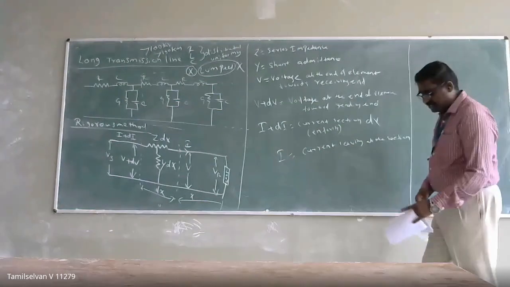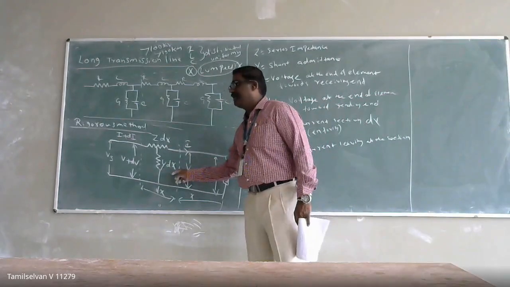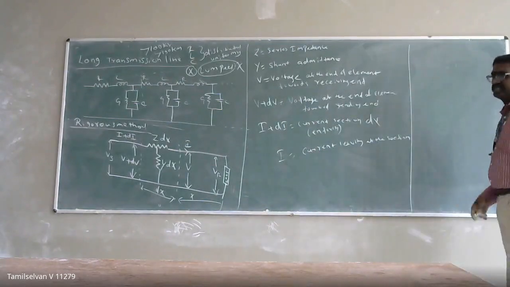So for this small section, I can write what will be my impedance and what is my admittance, so that I can write the section voltage, nothing but dV.